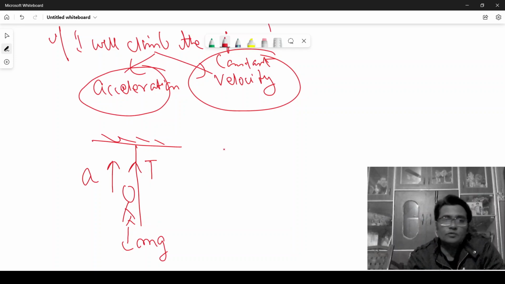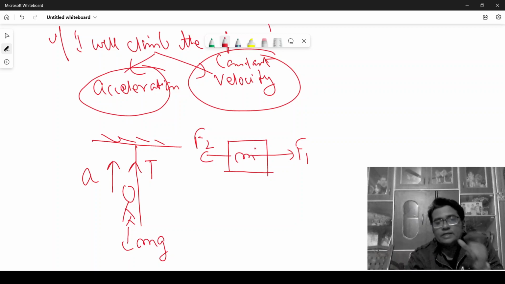If you wish, I can explain with one example. Suppose one force F1 is acting here and another force F2 is acting there, and the body has mass M and is moving in the direction of the force F1.